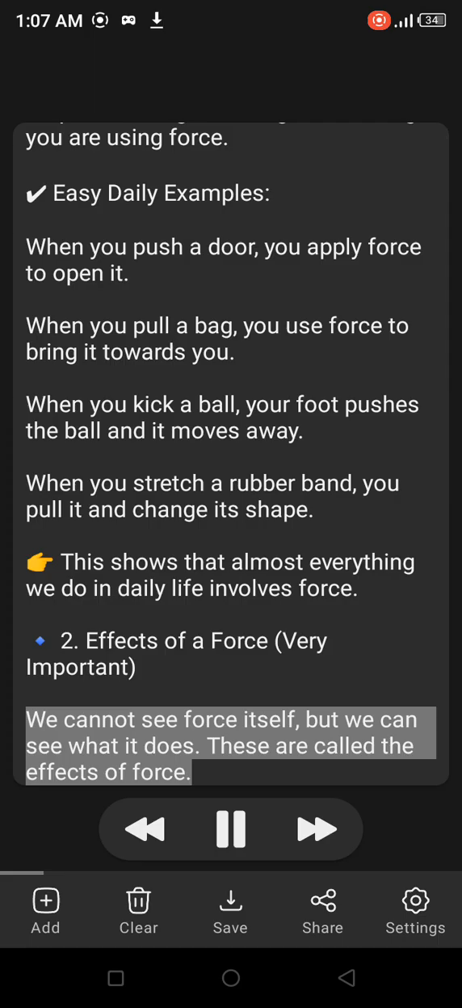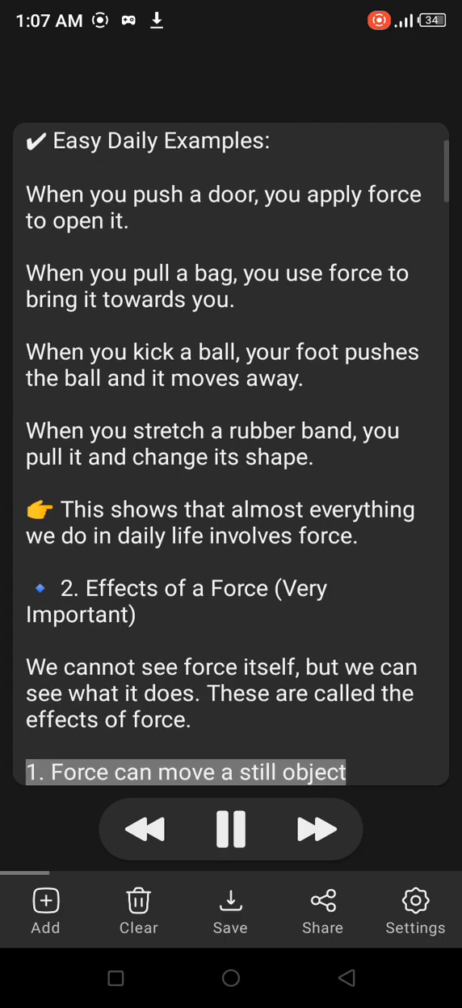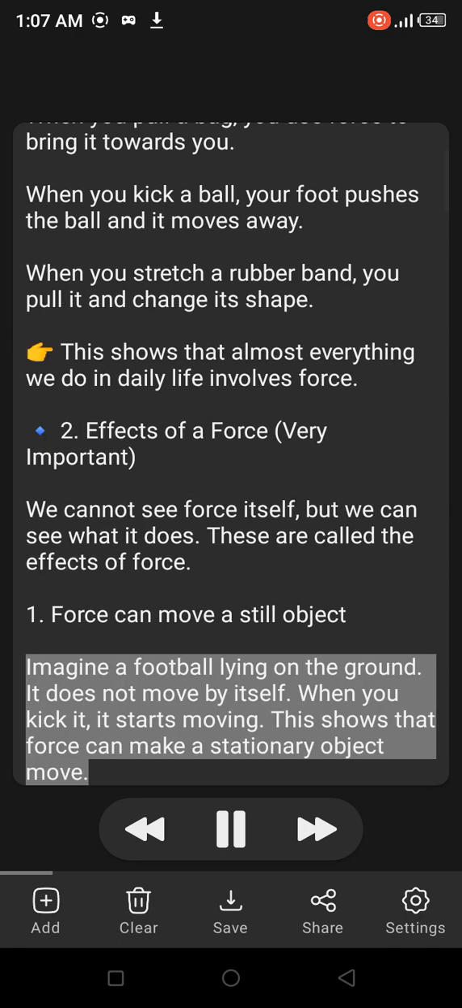2. Effects of a force, very important. We cannot see force itself, but we can see what it does. These are called the effects of force. 1. Force can move a still object. Imagine a football lying on the ground. It does not move by itself. When you kick it, it starts moving. This shows that force can make a stationary object move.